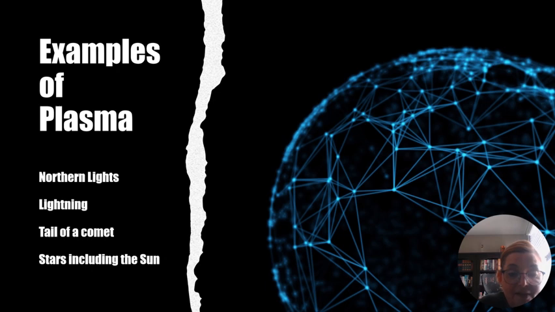Now, examples of plasma are going to be the northern lights, which are lights that are colorful up in the sky. You see them most in the northern part of the country, like North Dakota. You can see them in Canada. Iceland is another country that you can see them in. Lightning is an example of plasma. The tail of a comet and stars are examples of plasma, including our sun. Our sun is a star.